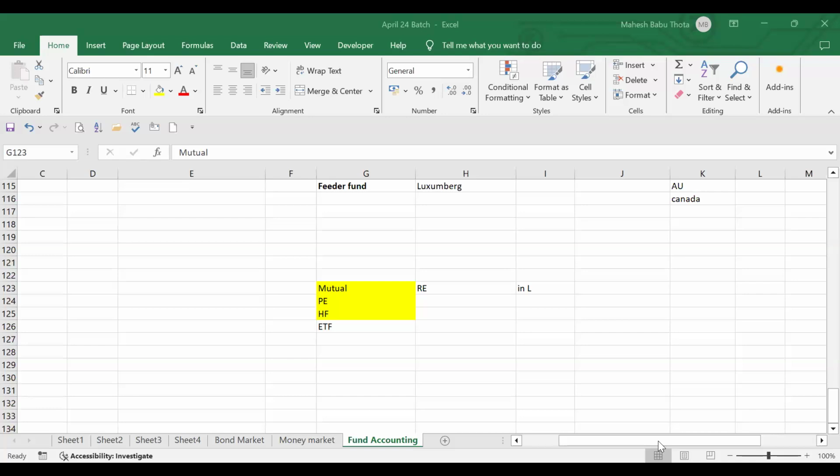In case of mutual funds, if anyone wants to invest, even with 5,000 rupees they can come and invest. But it's not the same case with private equity. If you want to invest in private equity, the minimum amount of investment will be like 10 lakhs, 20 lakhs, or even in some cases 50 lakhs, 1 crore. So it's not available for retail investors. Yes or no?